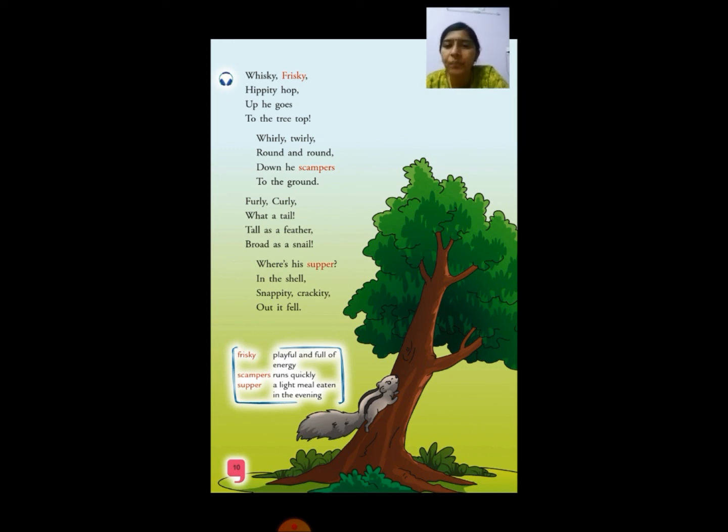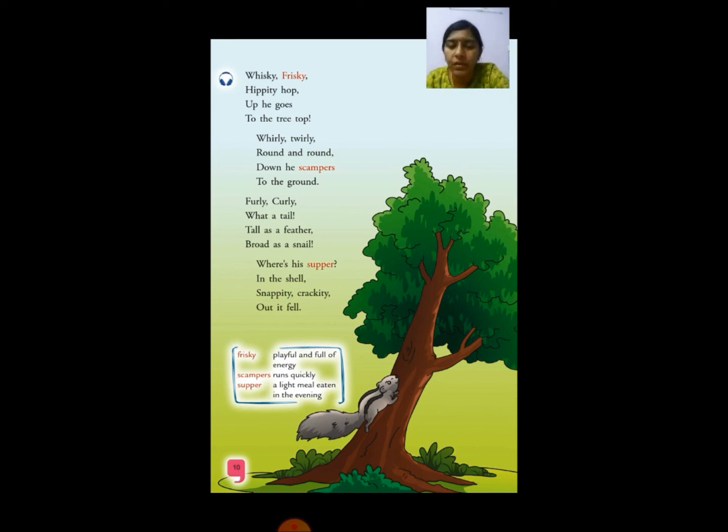Shall we start? Whisky, frisky, happity hop, up he goes to the treetop. Whirly, twirly, round and round, down he scampers to the ground. Furly, curly, water tail, tall as a feather, broad as a snail. Where is his supper? In the shell. Snappity, crackety, out it fell. Okay, so this is the squirrel.